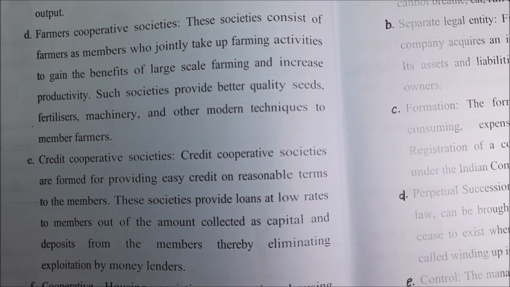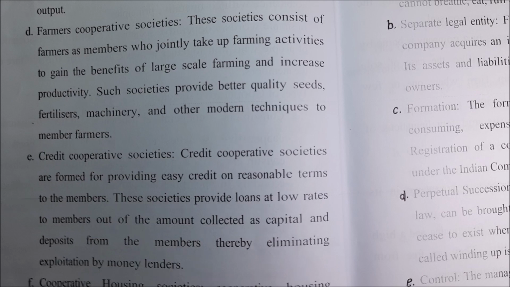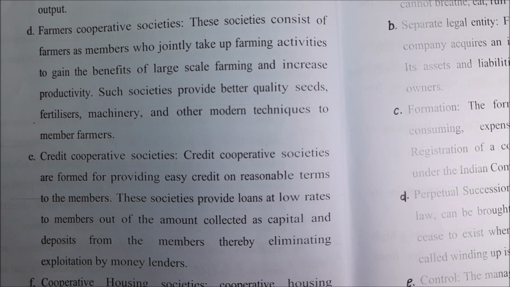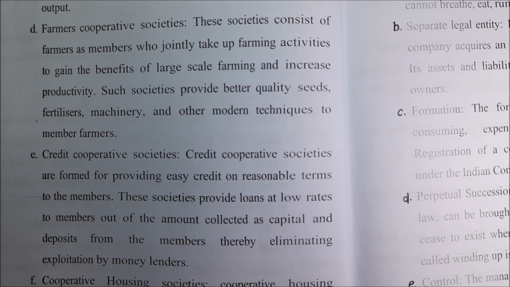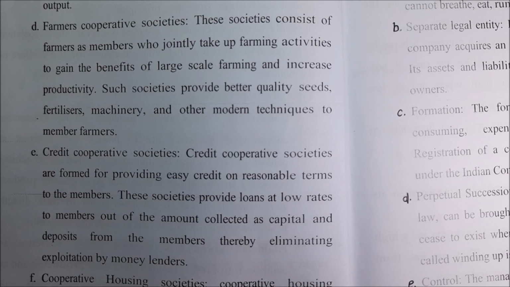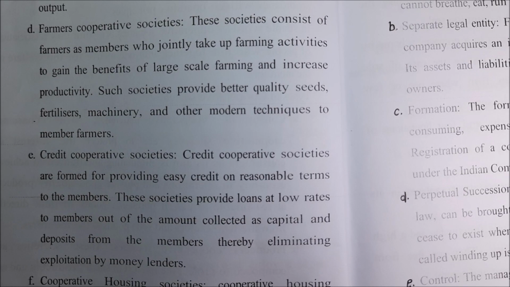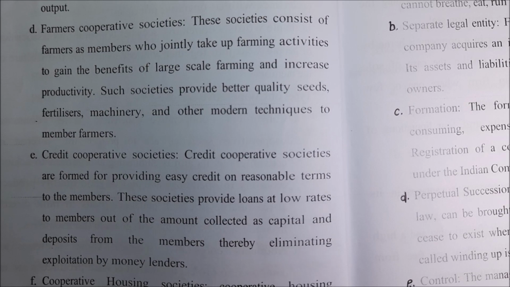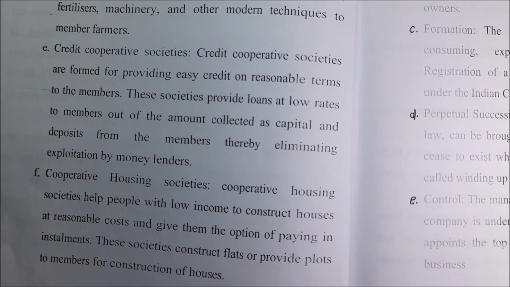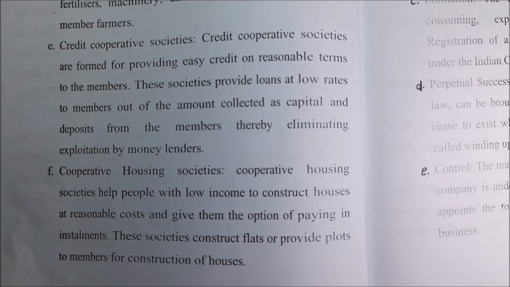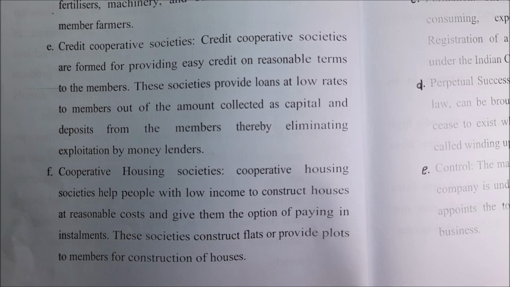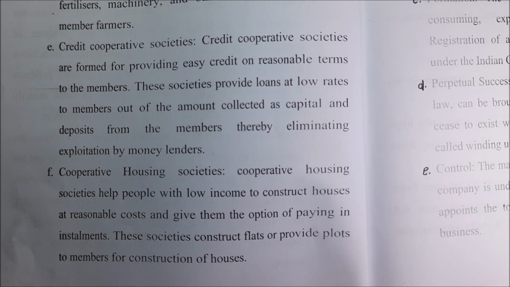You might have seen many societies like this. When you walk around in the town, you will see this type of society, called a credit cooperative society. Later on it becomes a credit cooperative bank also, right. So that is one more concept. Then one more type is called the cooperative housing society. That means you would like to have more housing societies, so that people with low income can construct houses at a reasonable cost. For that they give loans in easy installments.